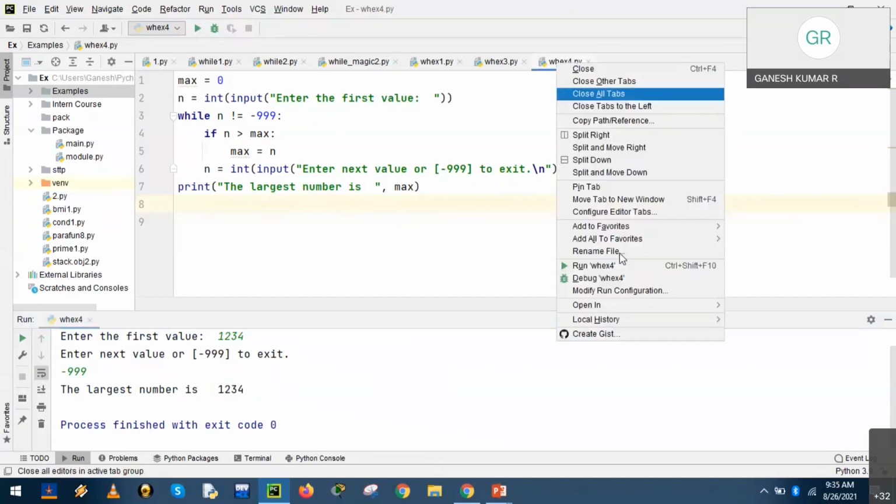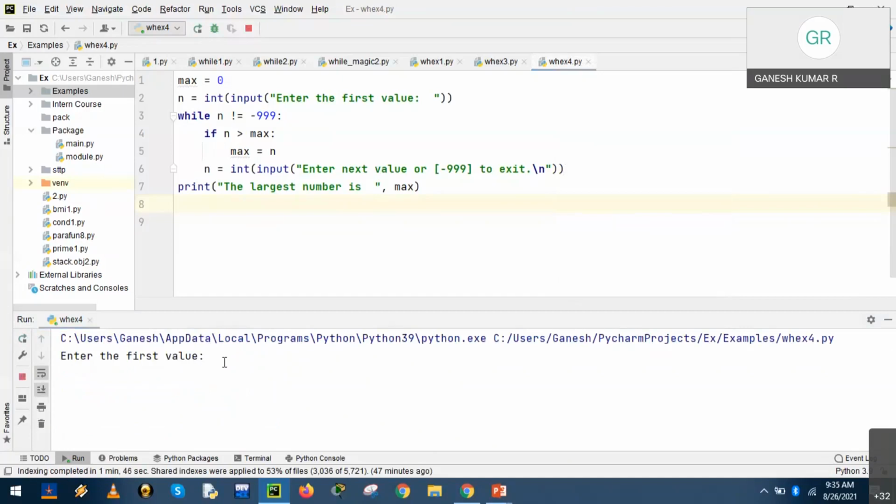Now let us check with the other options. Enter the same value 1 2 3 4. Now I'd like to compare with the other value, right? 5 6 7 8, next value, right?